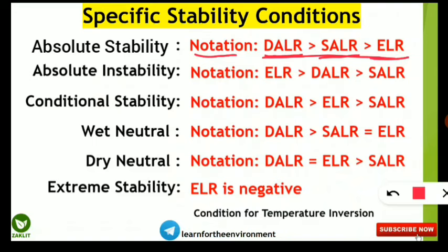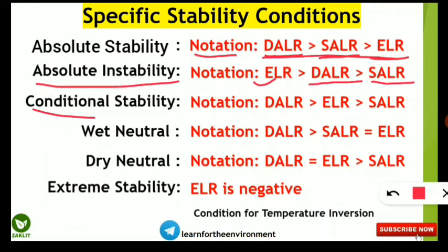Next thing is absolute instability. So in this case what happens is the maximum is with the environmental lapse rate, followed by the dry adiabatic lapse rate, and then the least is saturated adiabatic lapse rate. So this will be the sequence: ELR greater than DALR greater than SALR.